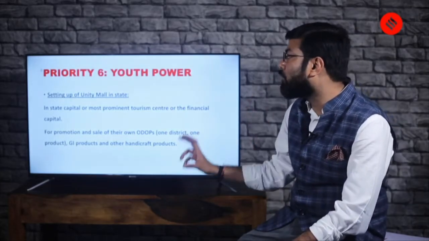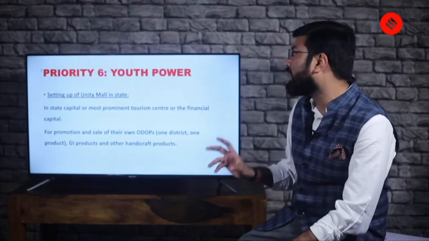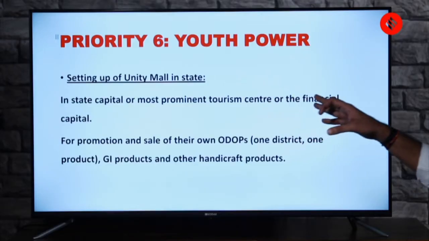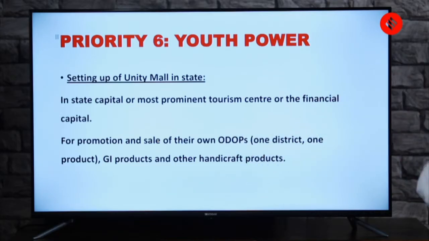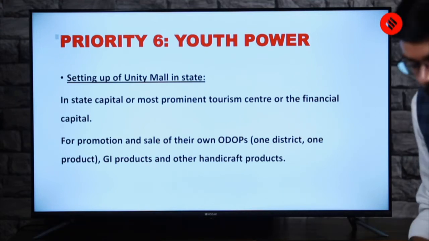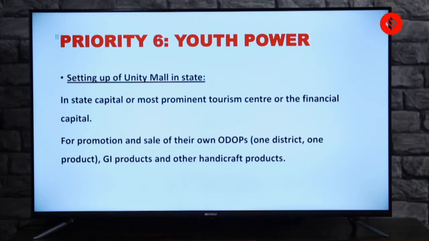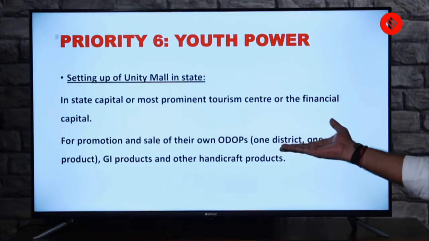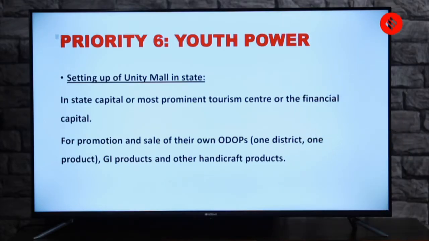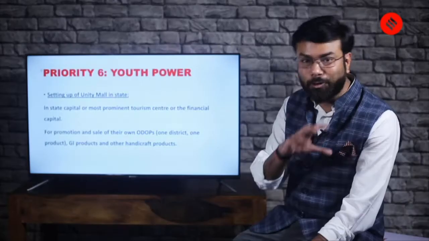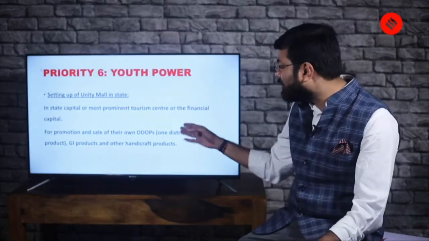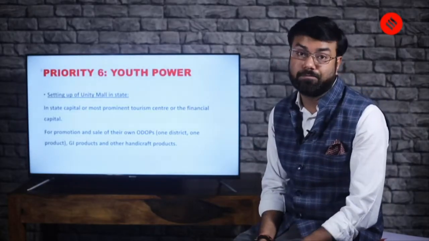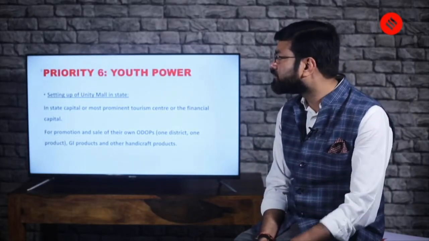So there will be a Unity Mall, and this Unity Mall revolves around promotion and sale of their own ODOPs, that is one district, one product. Another important scheme, please make a note of it, GI products and other handicraft products. So it's not related to unity and diversity, but it is related to ODOP, GI products and handicraft products. So Unity Malls will be created where these kinds of traditional things will be displayed, and this will be sold and promoted.